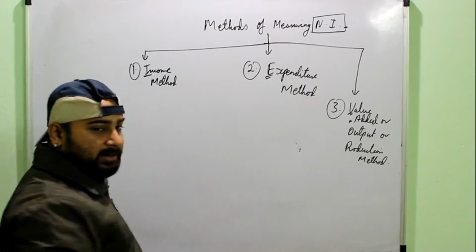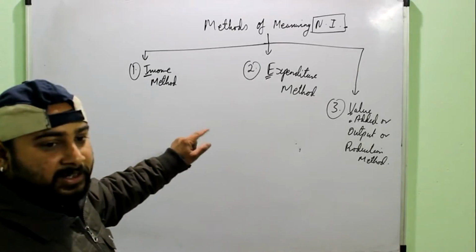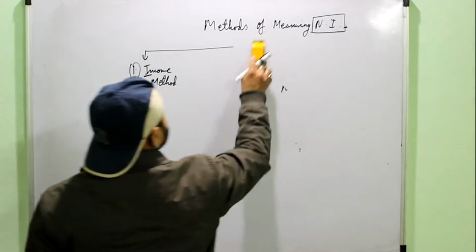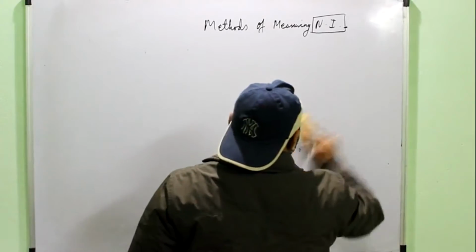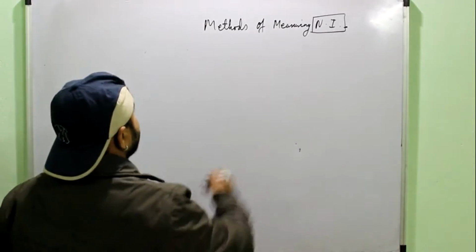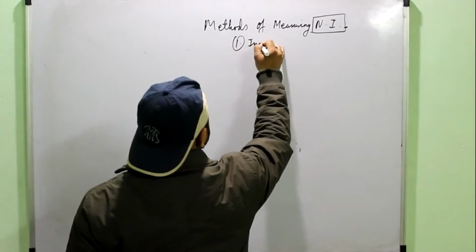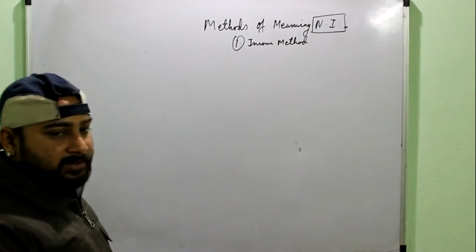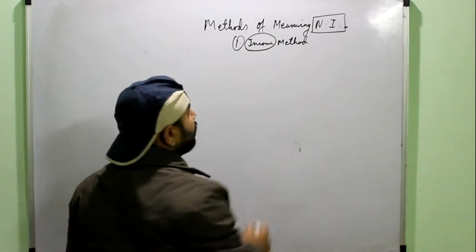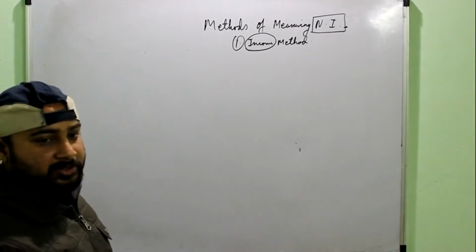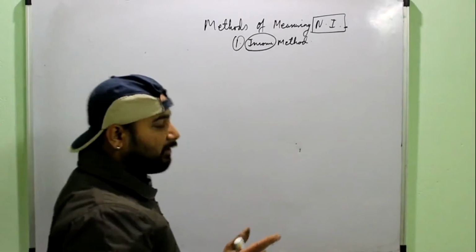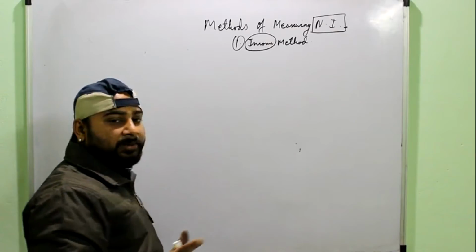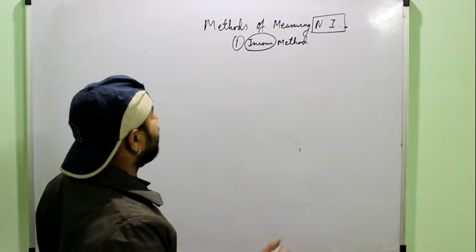First we will move on to income method, and remember our target is to calculate national income, that is NNP at FC. So first we will talk about the income method. See, as the name says, income. So it means that we have to calculate the national income of the economy based on the incomes generated in that economy. And remember, we consider only the factor incomes while calculating the national income. Transfer incomes are never included in the national income.